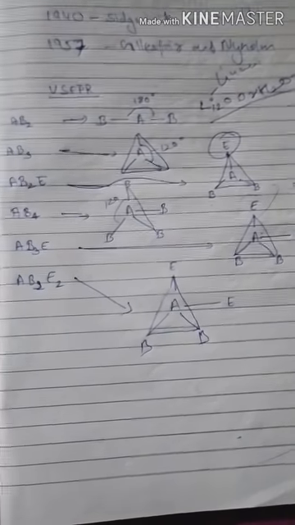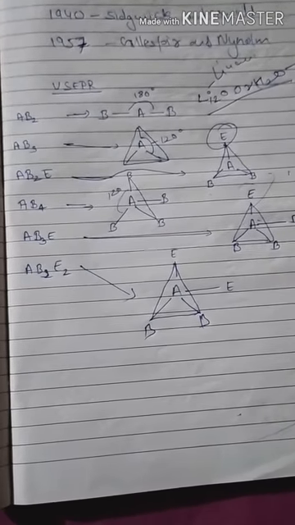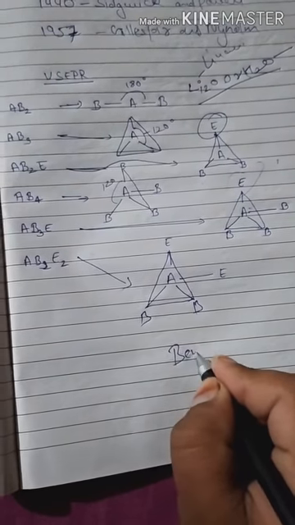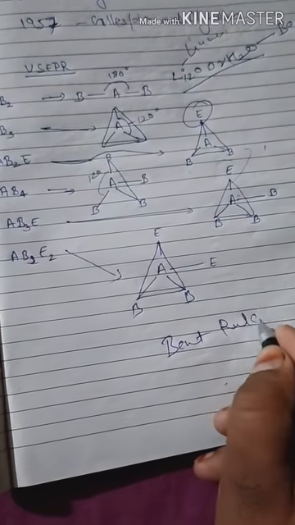Thank you friends. Because of some limitations in this theory, the bent rule was introduced, and I will explain the bent rule in the next class.